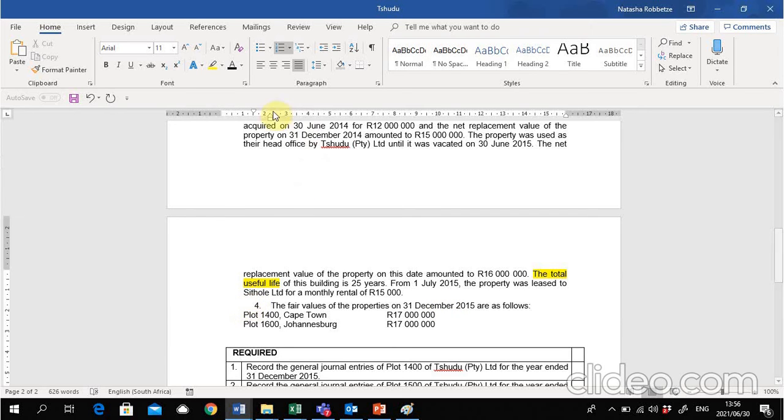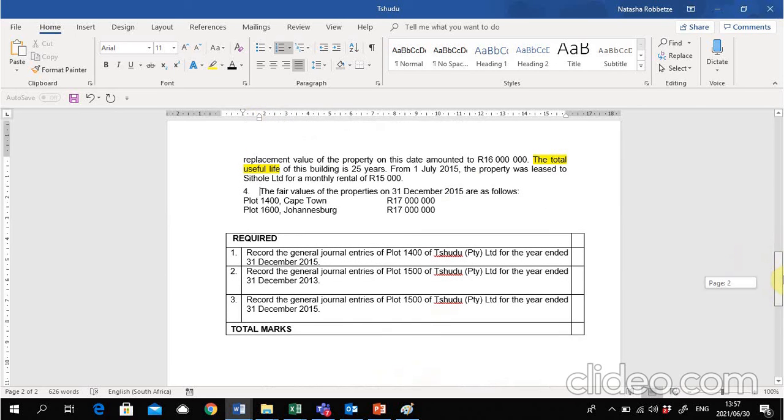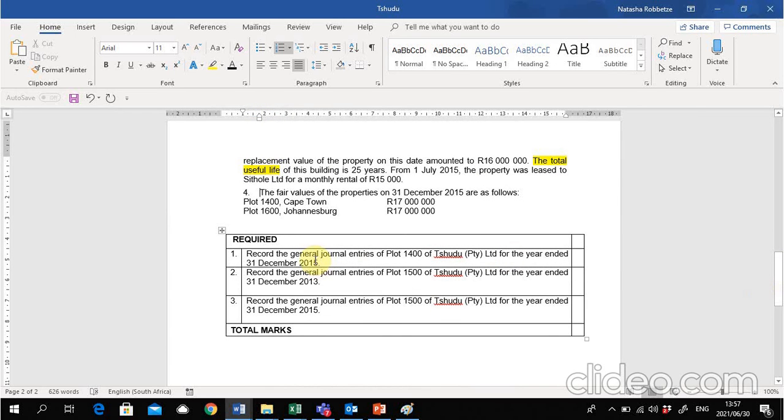1600, right? So now, in the required part, we are asked in required number 1 to record the general journal entries of plot 1400 for the year ended 31st December 2015. Then in required number 2, we are asked to do the general journal entries for plot 1500 for the year ended 31st December 2013.